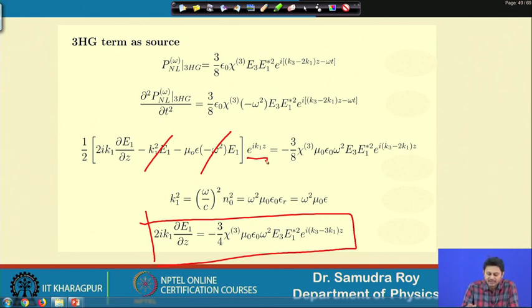But here we have e to the power i (k3 minus 2 k1) z, and in the left hand side e to the power i k1 z. So, there is no way they can cancel each other, and we need to take care of this term also. So, one phase term will be sitting here, exactly like in second harmonic generation.